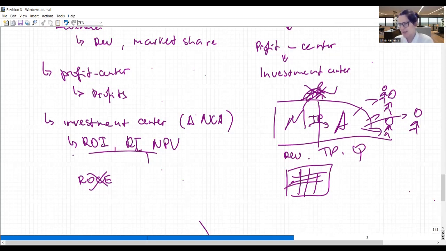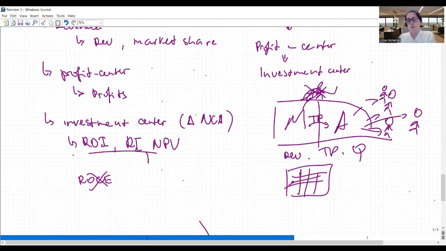And even if they had some equity, if they were a separate company, it's hard to find the market value of equity of just one division. Well, because we know market value of the group, but we do not know this division's market value. So we just look at investment. That's why return on investment.